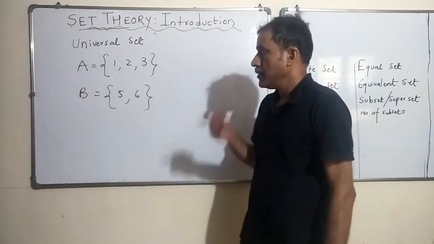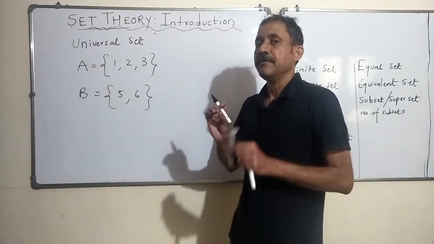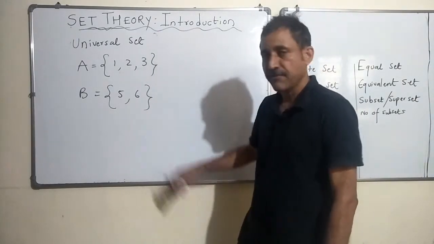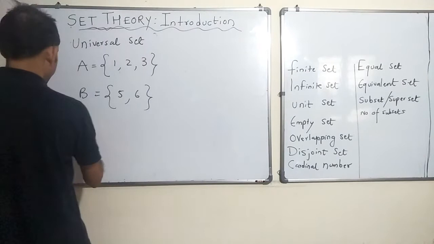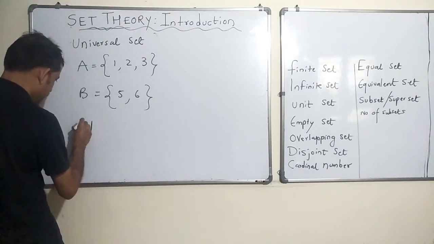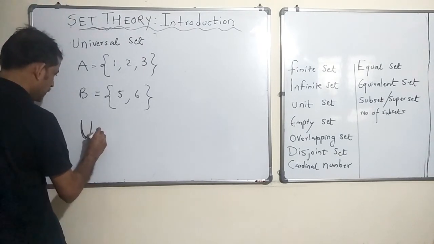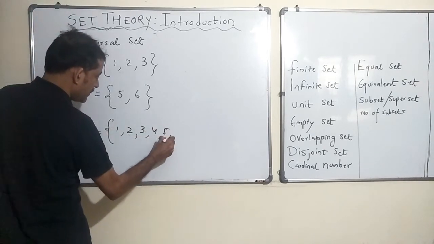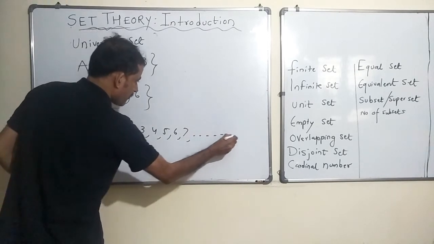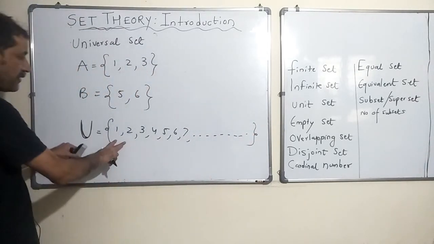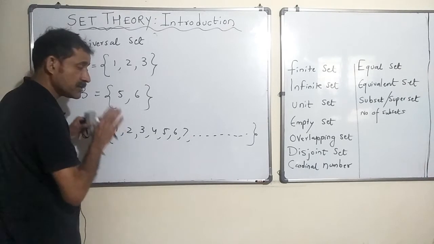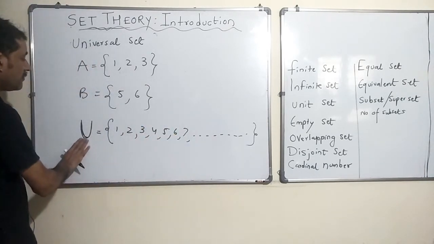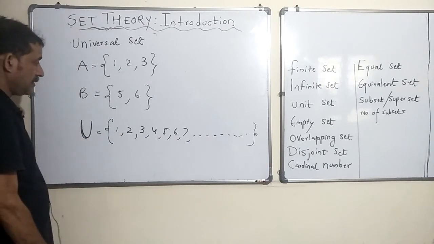So, in the problem, if we are dealing with all natural numbers and set A is 1, 2, 3, set B is 5, 6, then the universal set, represented as U, is nothing but 1, 2, 3, 4, 5, 6, 7, and goes all the way. And is this a finite set? No, it is an infinite set because we are dealing with all natural numbers. So, all natural numbers will come in the universal set.